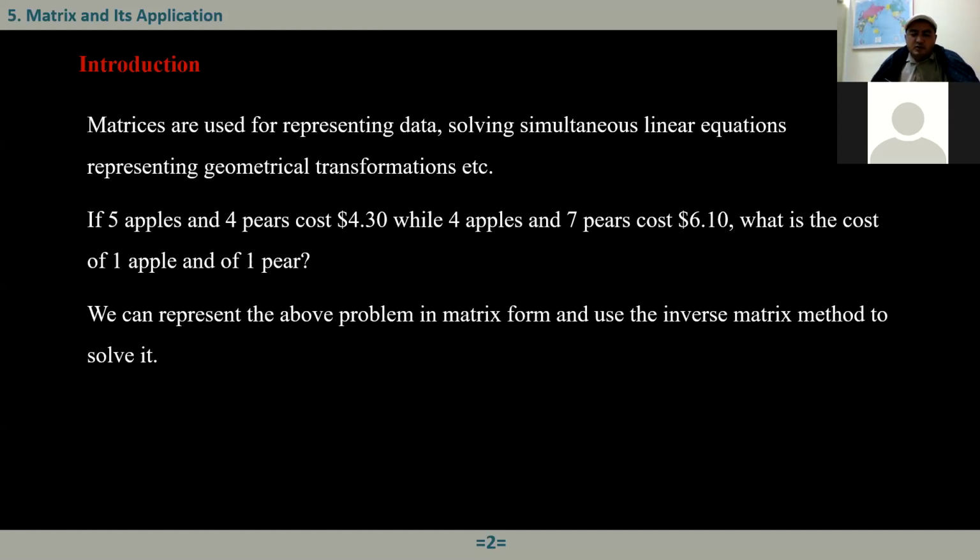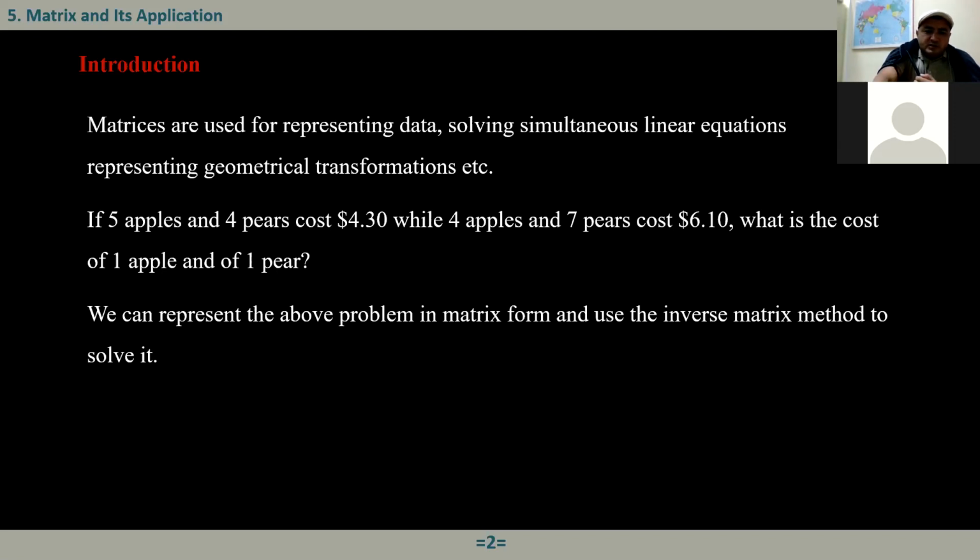When I say system of equations, we mean linear equations. We may have two, three, four equations, sometimes even 10. It doesn't matter. Here we're just going to get some intuition about how matrices are used to solve a system of linear equations.